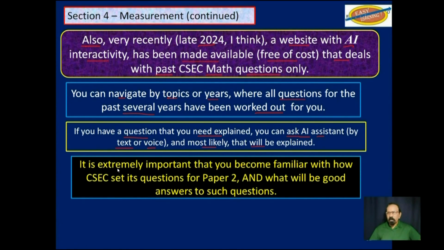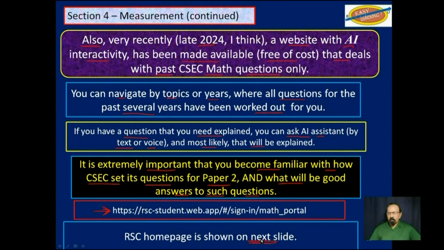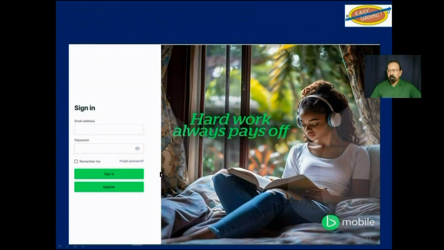It is extremely important that you become familiar with how CSEC sets its questions for paper 2 and what will be considered as good answers to such questions. This is the URL for that website. On the next slide, I will show you what the home page looks like. This is what you see here. This is the home page. You would have to register first, and subsequent to that, sign in.